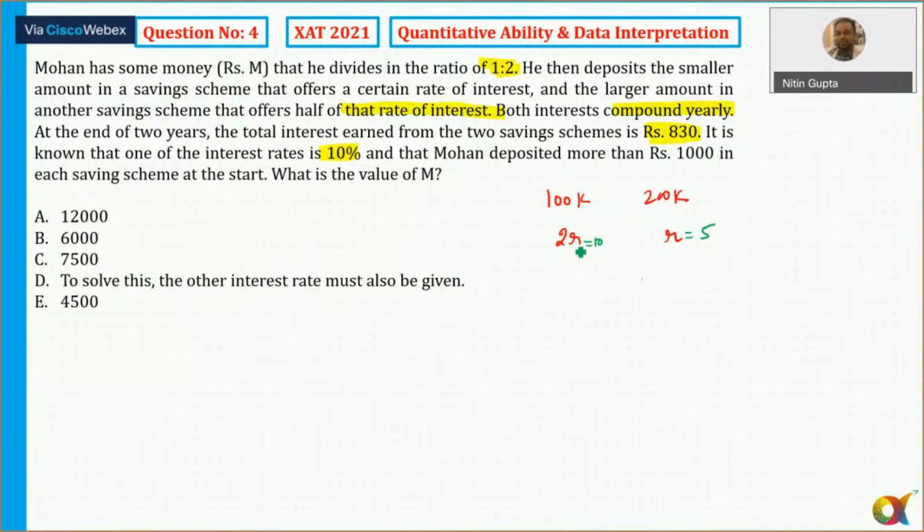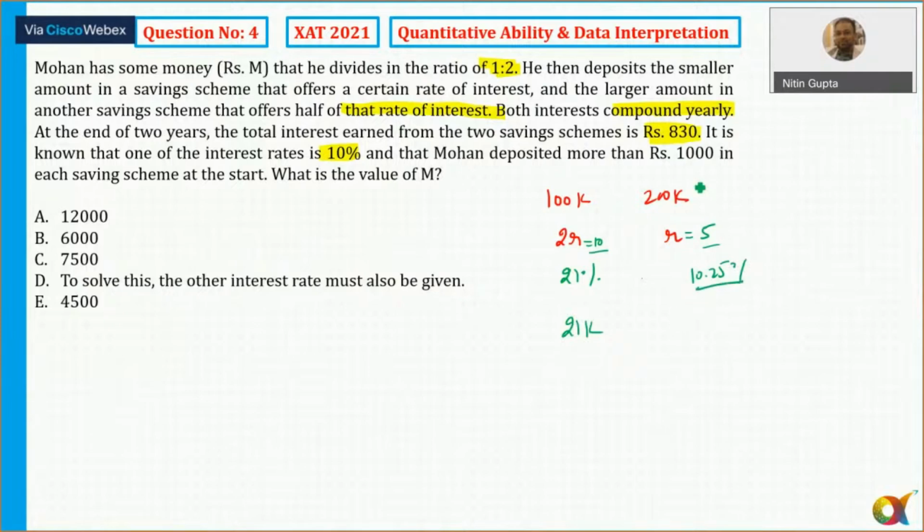So 100K at 2R is equal to 10, and 200K at R is 5 here. Now, since this is compounded yearly, instead of using compounding, I can also use successive changes. Two successive changes of 10%: 10 plus 10 is 20, and 10 square by 100 is 1. So the combined effect is 21% in total. And for 5%, two successive changes of 5%: 5 plus 5 is 10, 5 square by 100 is 0.25, so that is 10.25% here. So 21% of 100K is simply equal to 21K.